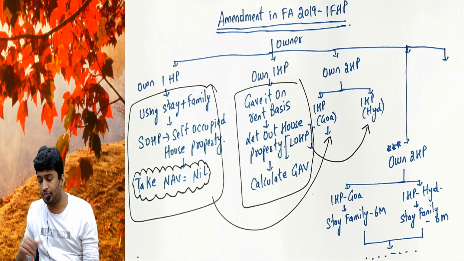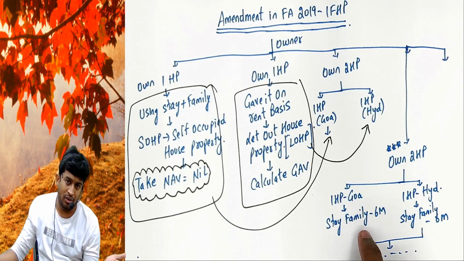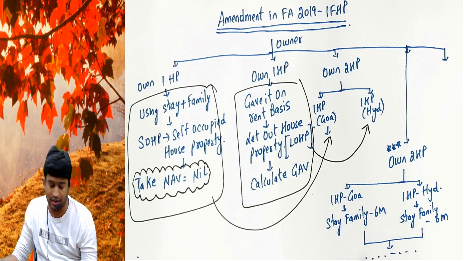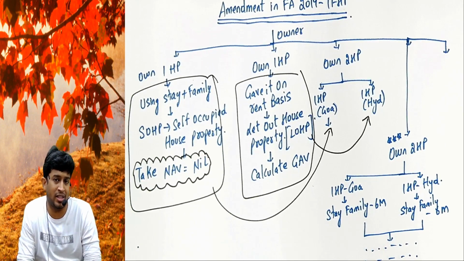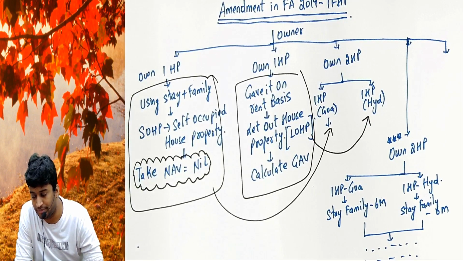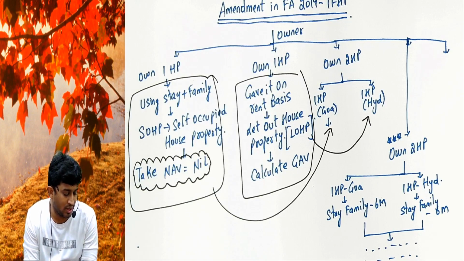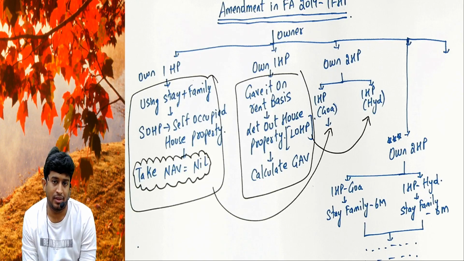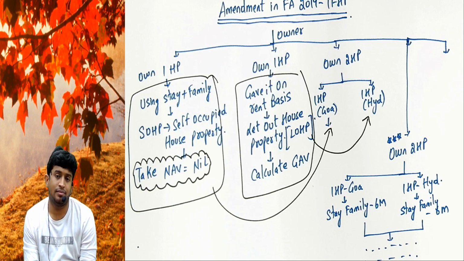Okay, note down now. You own two house properties, one staying with the family, another where the family is going to Hyderabad, again staying for 6 months. Now write here: as per amendment in Finance Act 2019, an SEC can claim two properties as self-occupied house property.